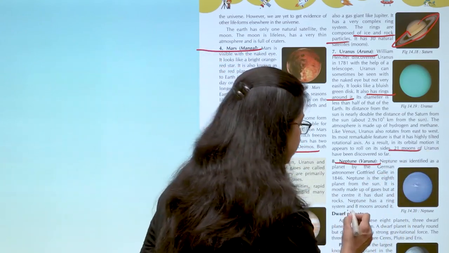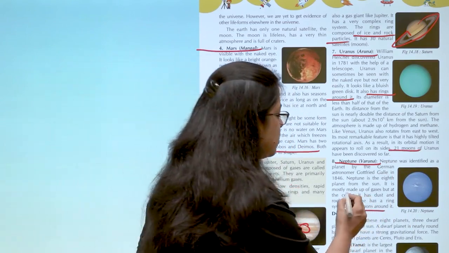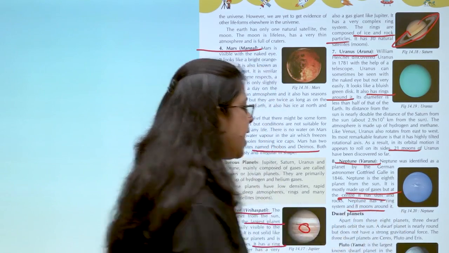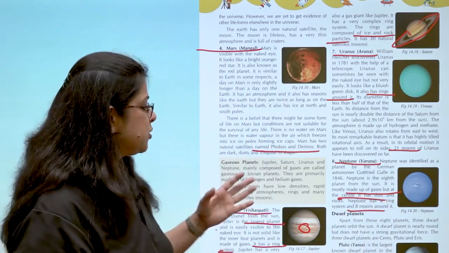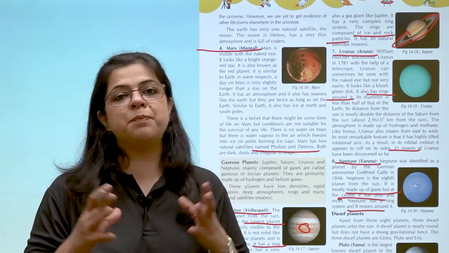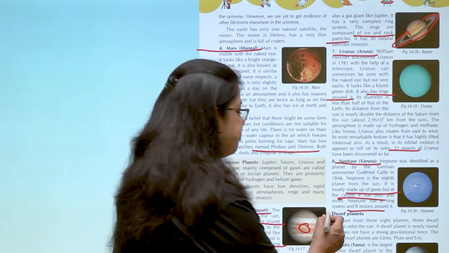Neptune has got 8 moons around it and Neptune is also made up of gases, but at the center it has got dust and rocks. So this was about the main planets of the solar system. Now let us talk about dwarf planets.